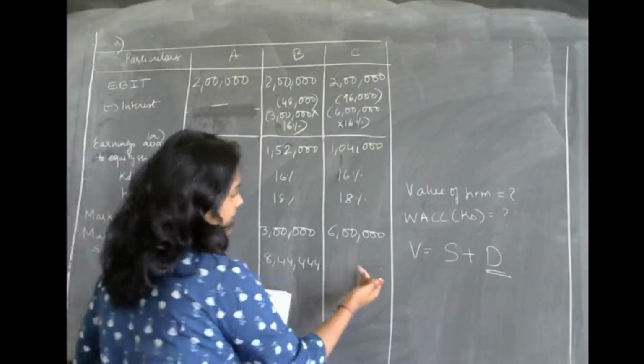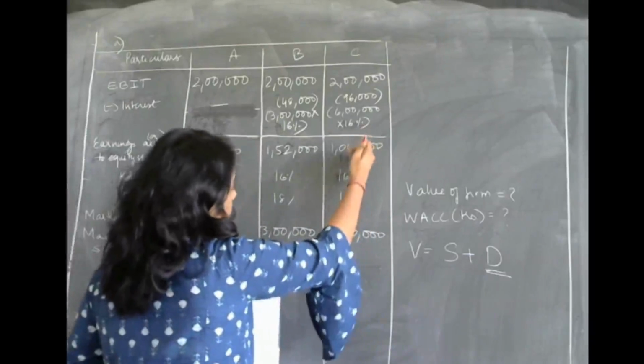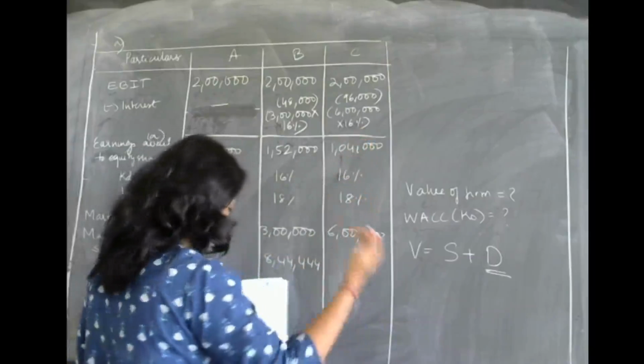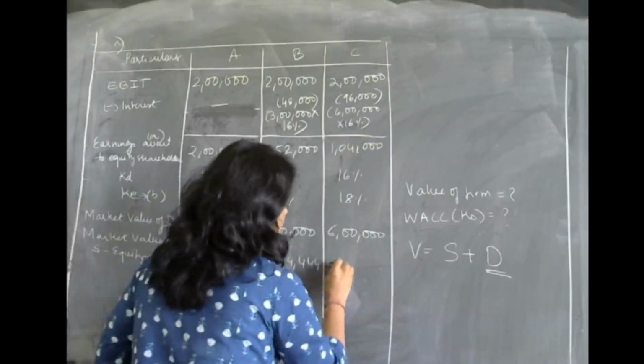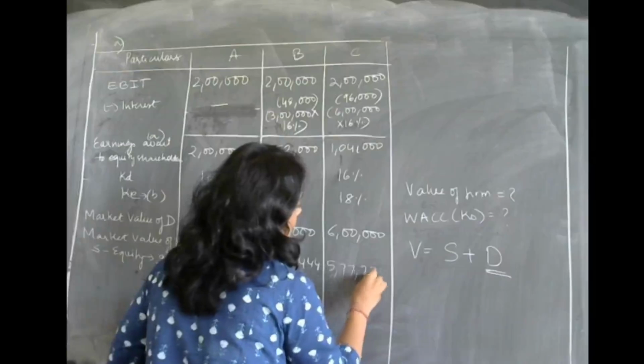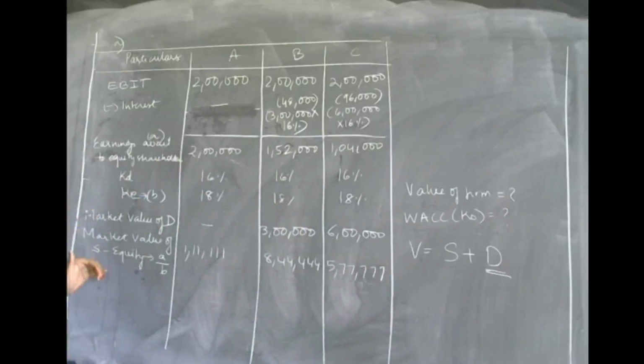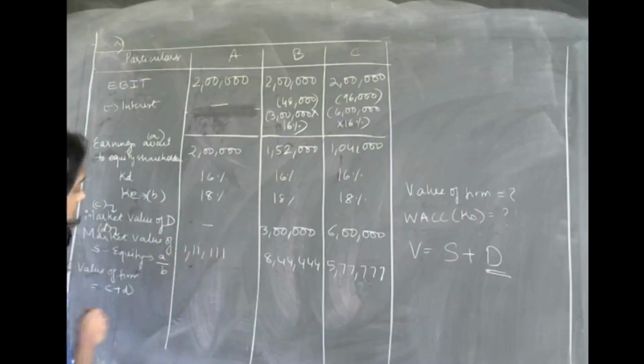In the third case, that is C, you take the earnings available to equity shareholders divided by the cost of equity, that is KE. How much are you getting? 5,77,777. So we got the market value of debt, we got the market value of equity. This is C and this is D. So value of firm is equal to C plus D.